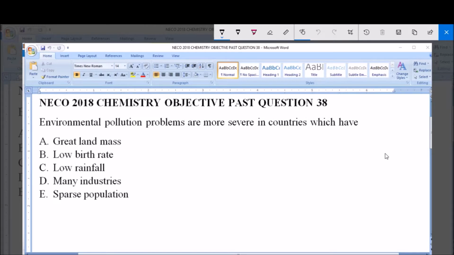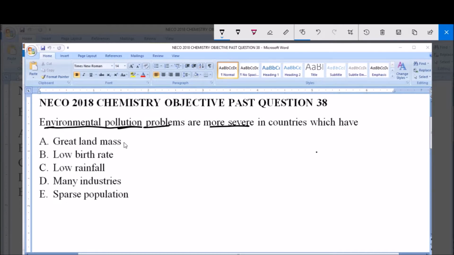Environmental pollution problems are more severe in countries which have A. Great landmass, B. Low birth rate, C. Low rainfall, D. Many industries, E. Sparse population. Now, the question asks about environmental pollution and in what type of countries you will have more severe problems of environmental pollution. Now let's analyze each of the options and see which one is likely to have more environmental pollution problems.